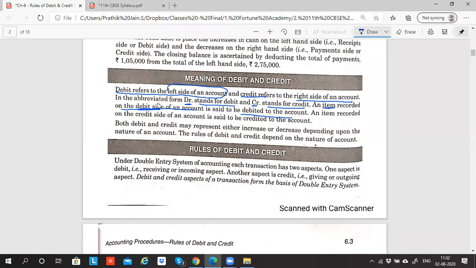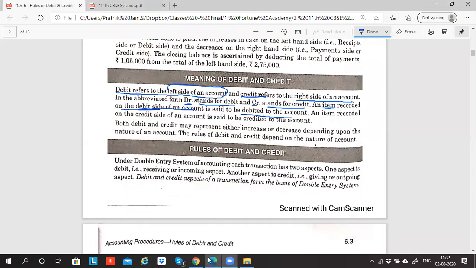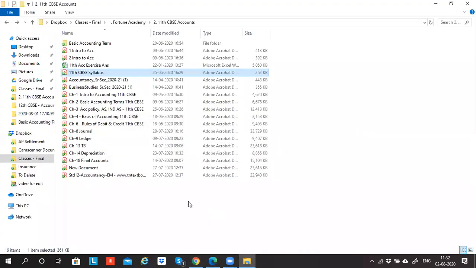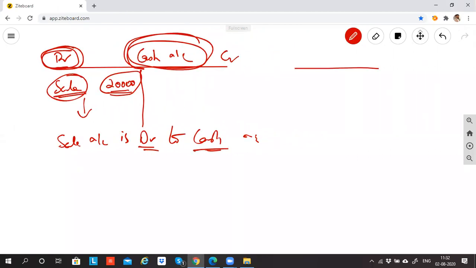So an item recorded on the debit side of an account. Can I say sale is an item which is recorded on the debit side of the cash account? Now when I open a sale account, I'll record the same 20,000 cash here. So cash now becomes an item recorded on the credit side of the account.